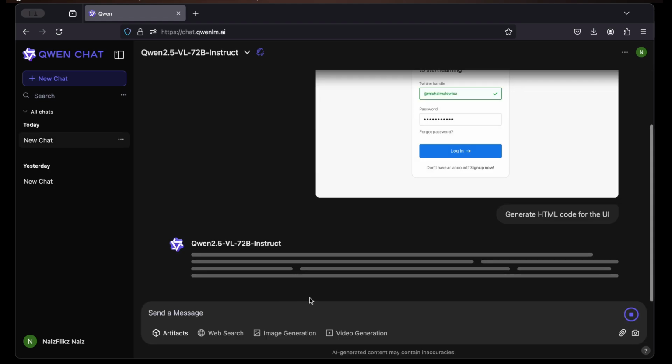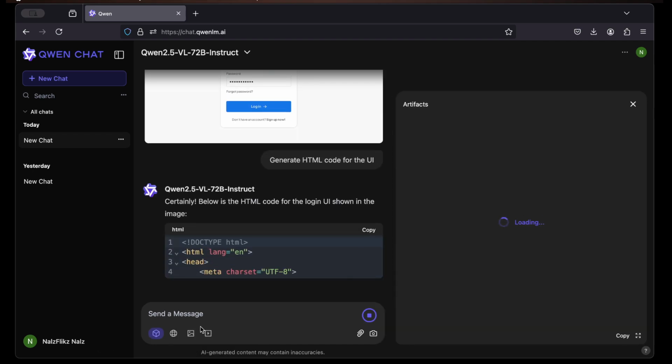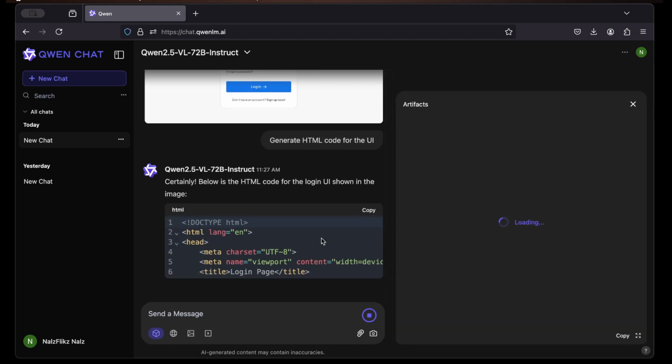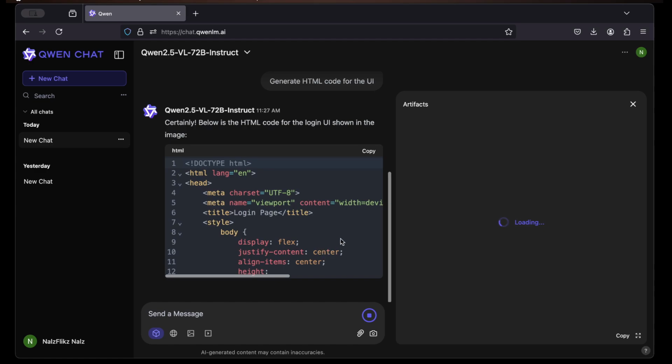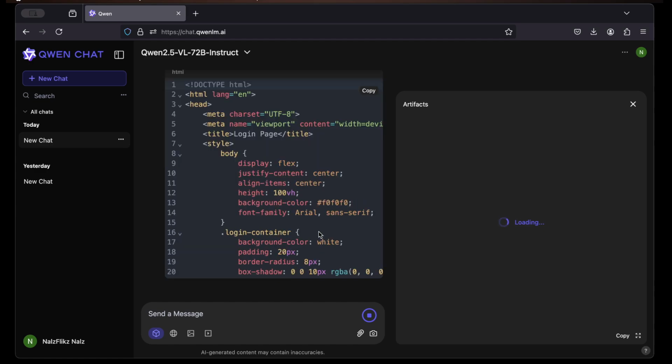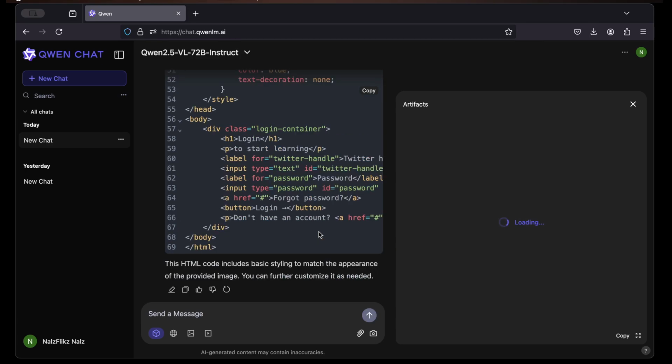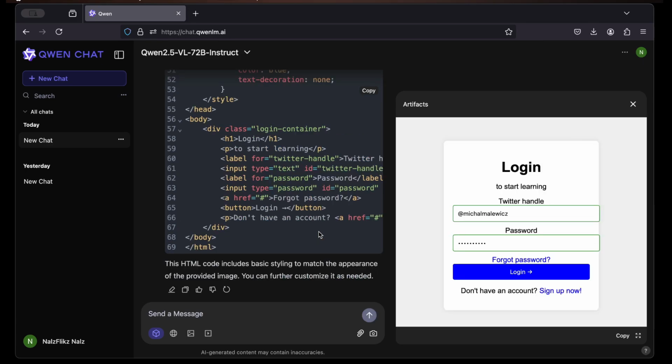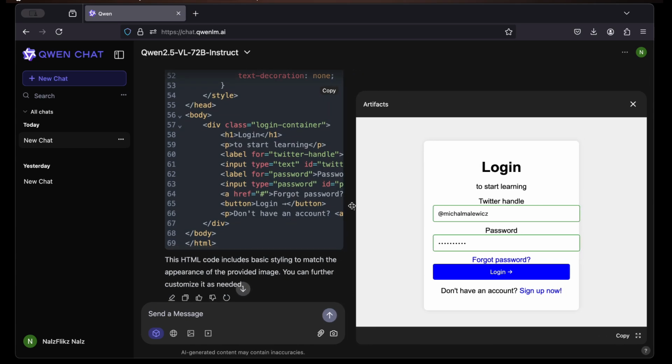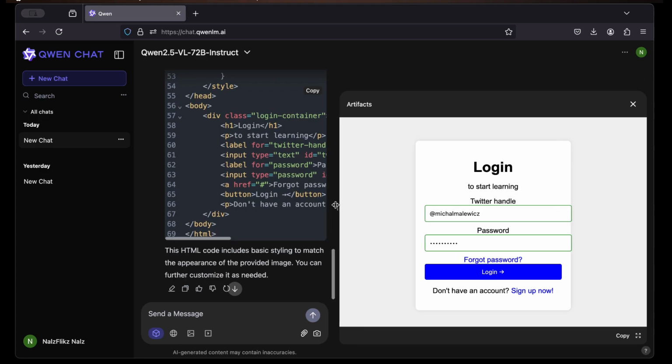Okay, it's loading and we can select artifact. Okay, so it can render whatever has been generated for us. So we'll give it a few seconds as usual. Okay, we're done here. So this is what we get. So if we compare this side by side with the actual image, it's close.